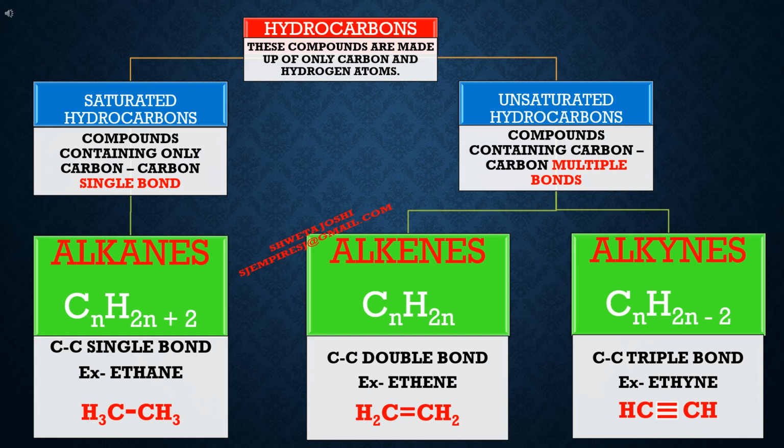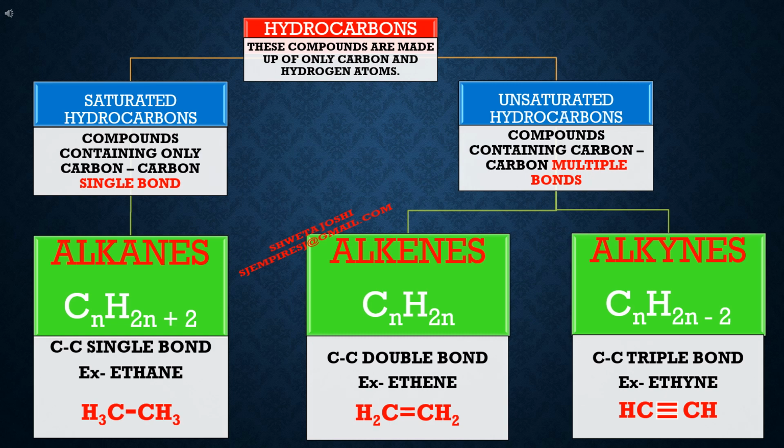The second category, that is unsaturated hydrocarbons, these are the compounds which contain carbon-carbon multiple bonds. If the compound contains carbon-carbon double bonds, then it is alkene. And if the compound contains carbon-carbon triple bond, then it will be alkyne. Now, general formula for alkene is CnH2n. Taking its example, ethene, there are 2 carbon atoms. So, according to the formula, there will be 4 hydrogen atoms. These 2 carbon atoms are combined by a double bond, that is why it is in the category of alkene.